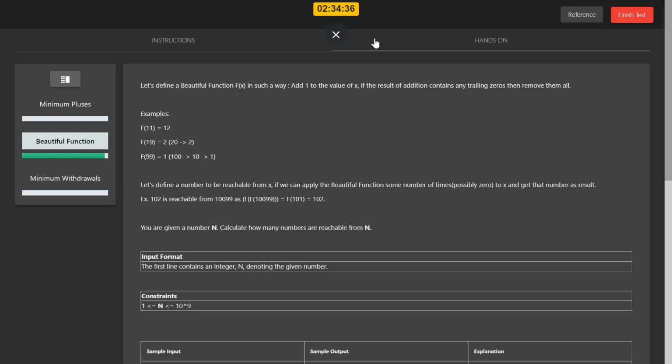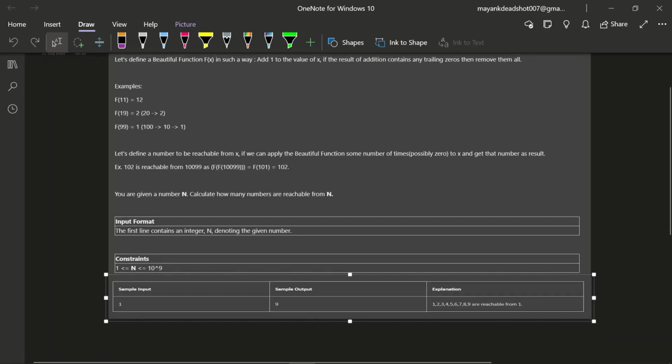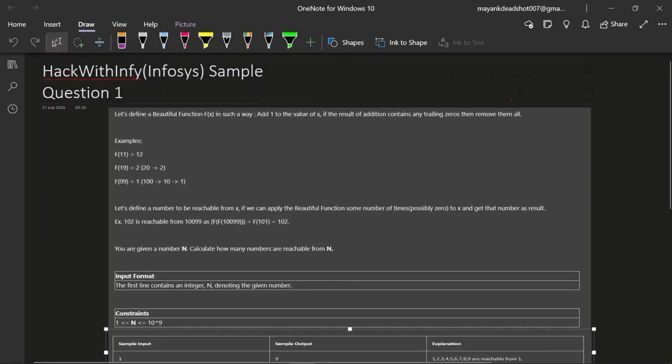So the question given is, let's define a beautiful function f of x in such a way: add 1 to the value x. If the result of the addition contains any trailing zero, then remove them all. So first, we will see what a beautiful function is.